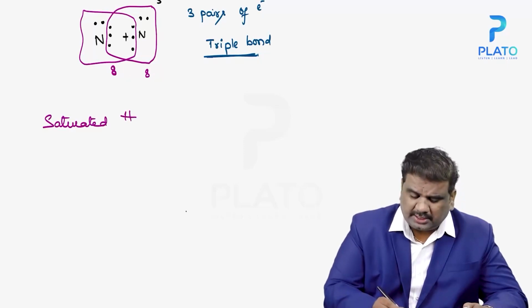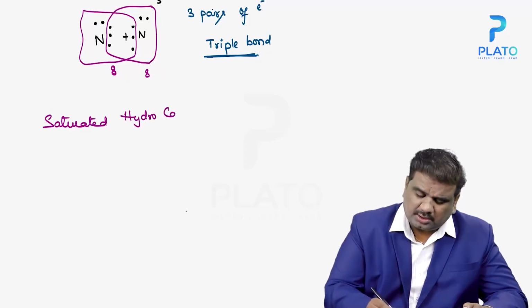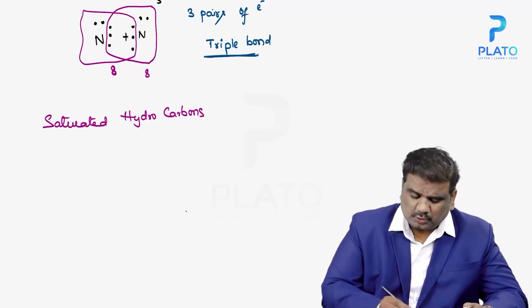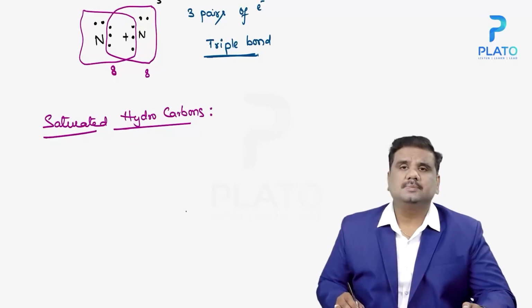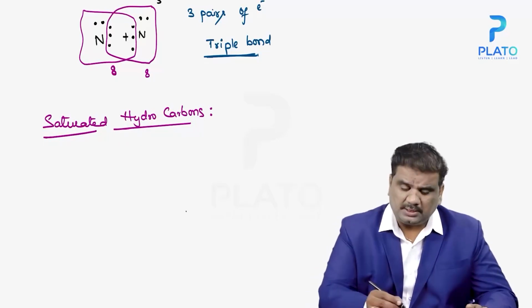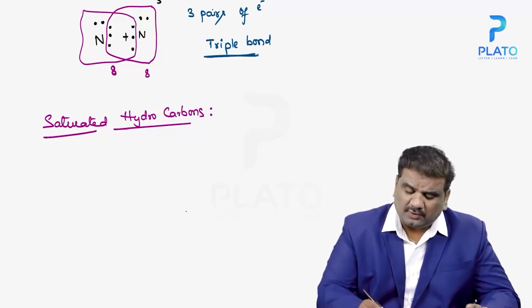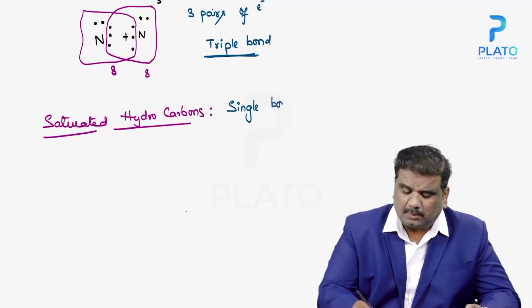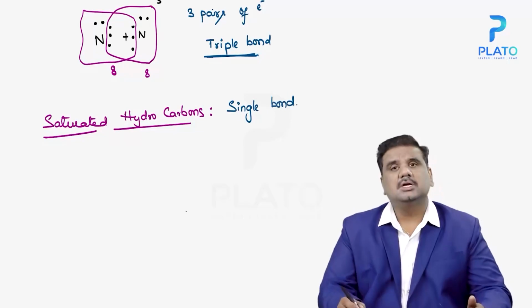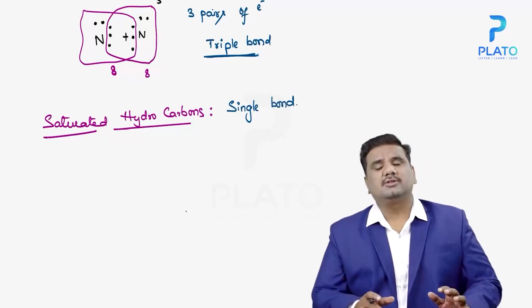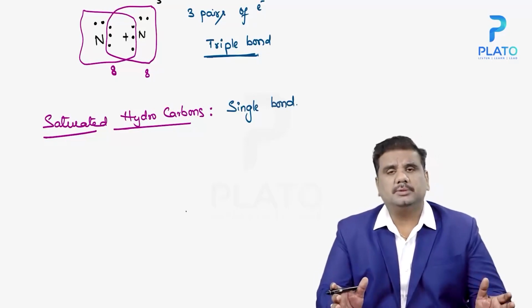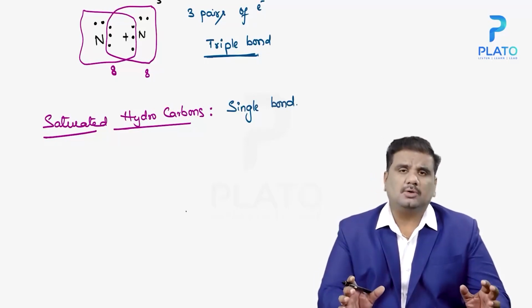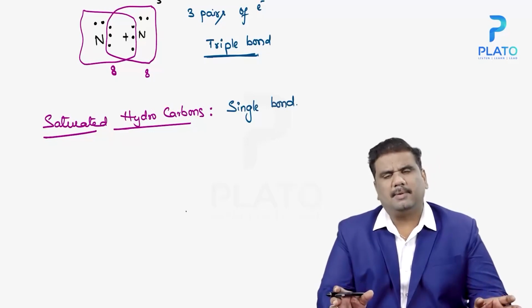So what are these saturated hydrocarbons? Saturated hydrocarbons are those hydrocarbons which consist of a single bond between the carbons. In general, carbon compounds form long chain compounds.